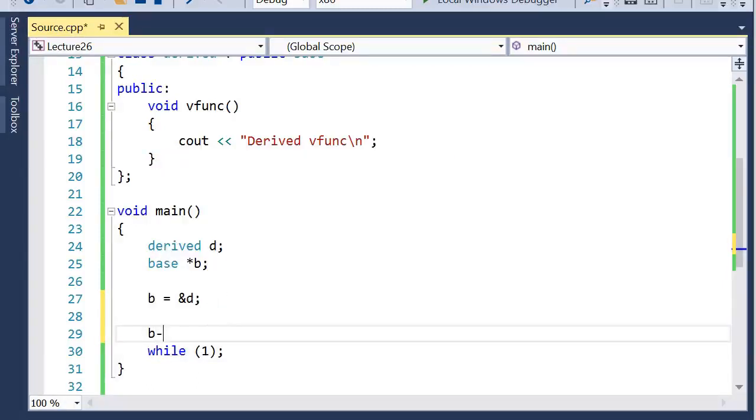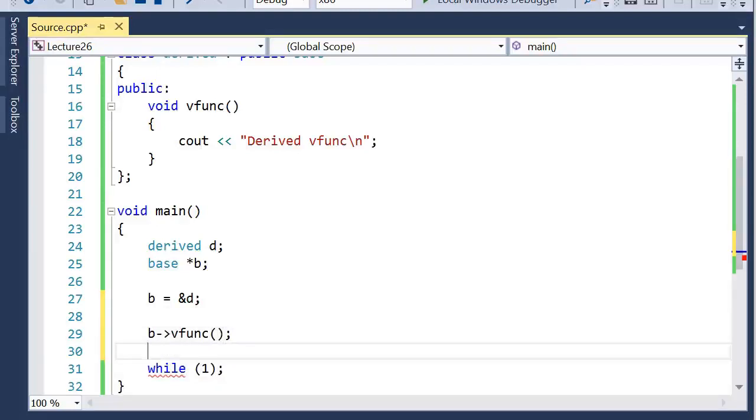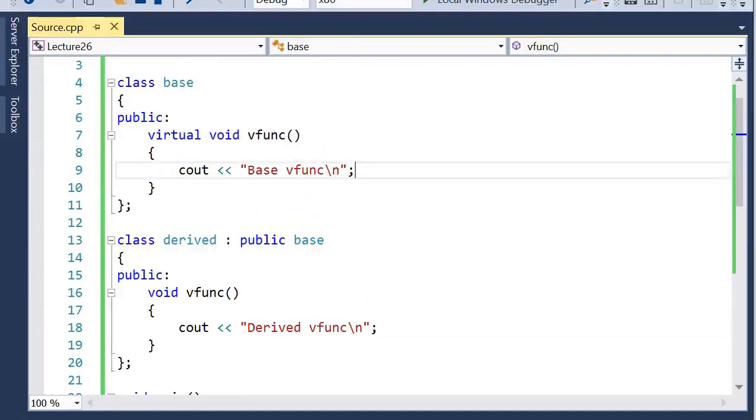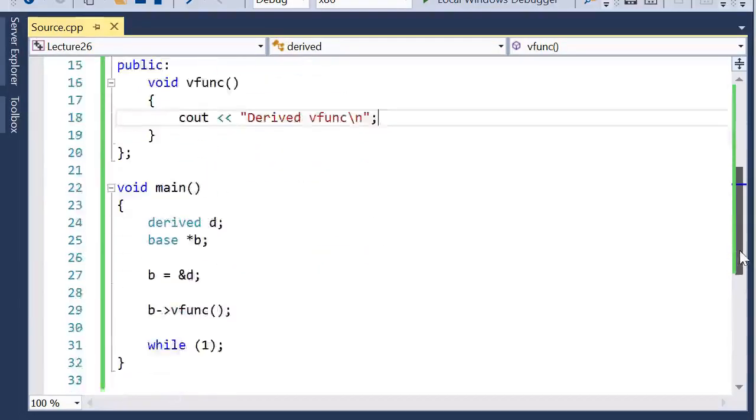And now using this pointer and the arrow operator, we can access the virtual function. Now can you think, when you execute this, what would be the output? Whether it will output this statement or this statement.